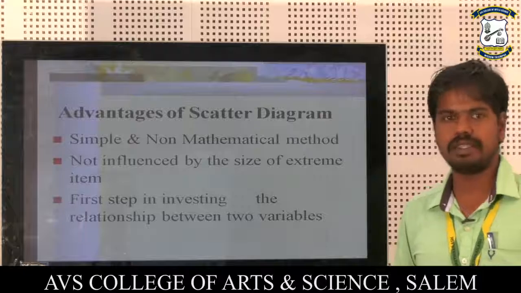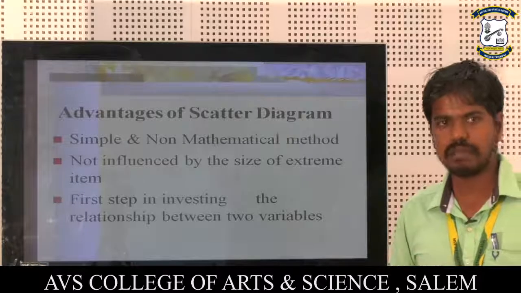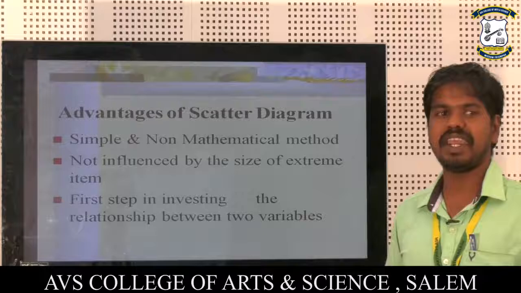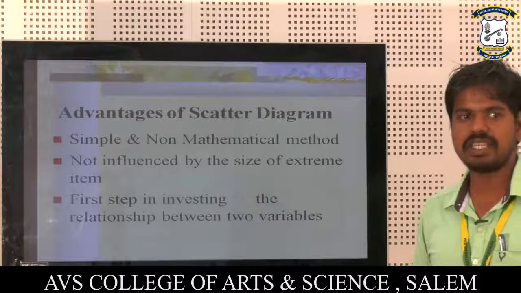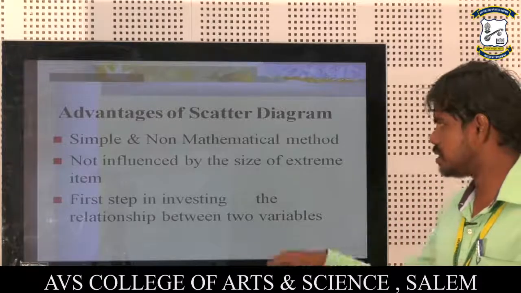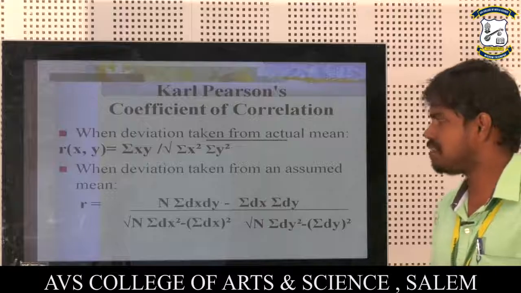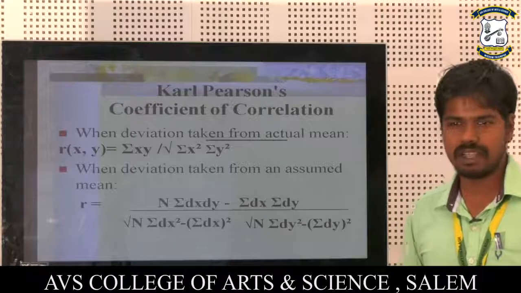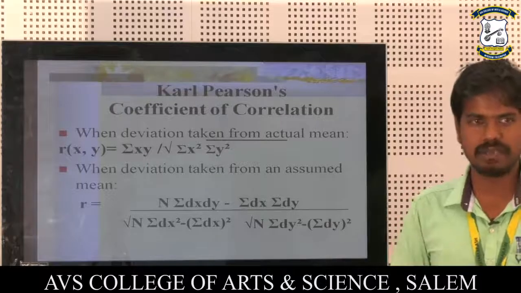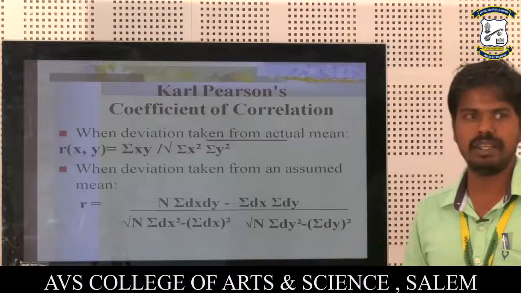Next, advantages of scatter diagrams. It is a simple, non-mathematical method, not influenced by the size of extreme items, and the first step in investigating the relationship between two variables. Next is the Karl Pearson coefficient of correlation. Some formulas are used when deviation is taken from the actual mean.